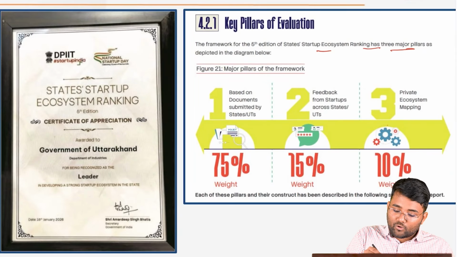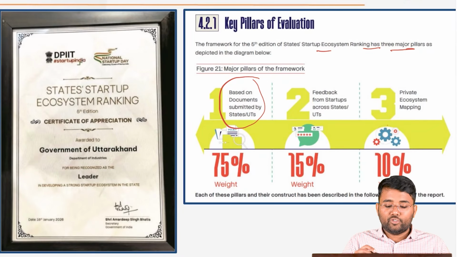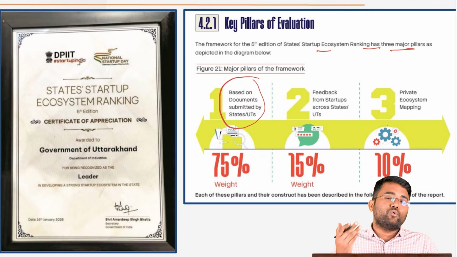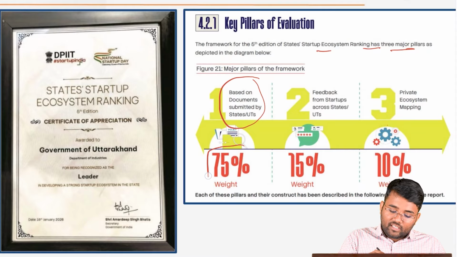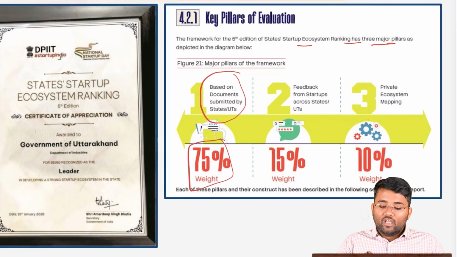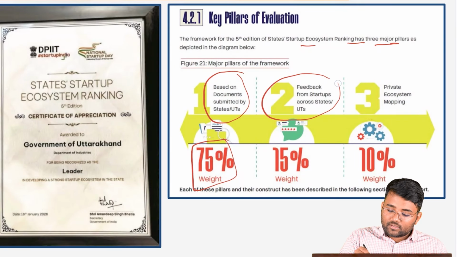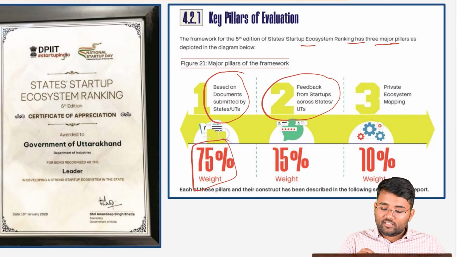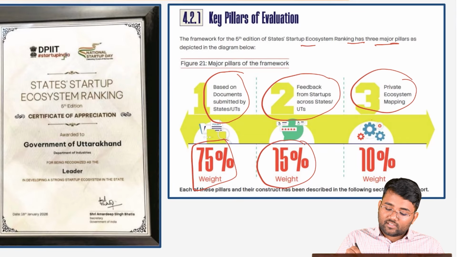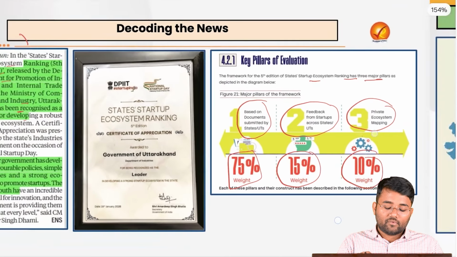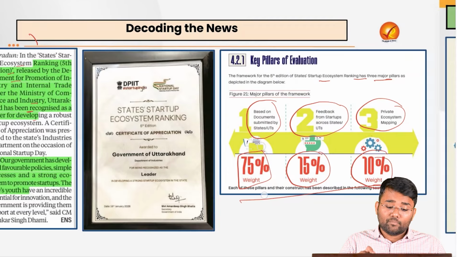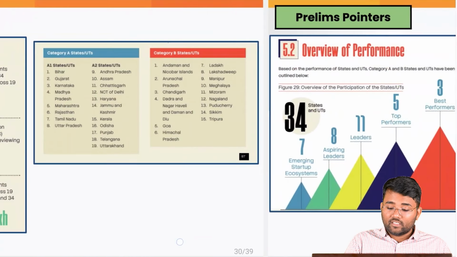First is based on the documents that are submitted by the states and the union territories, that what is the progress that they have done. They have been given a 75% weight. Then feedback from the startups across states and union territories, they are given again 15% weight, and private ecosystem mapping, they are given 10% weight. And based on these 3 pillars, the ultimate ranking is given.